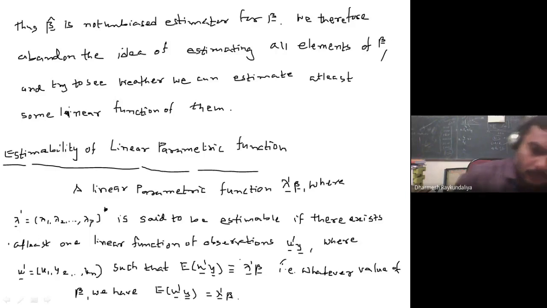When we talk about the estimation space and the error space, again in estimation space we try to find a linear function of observation whose expected value is lambda dash beta, then we say that it is estimable. Now we have to try to prove one theorem. It's a very small theorem.